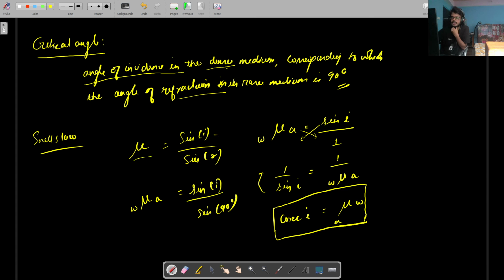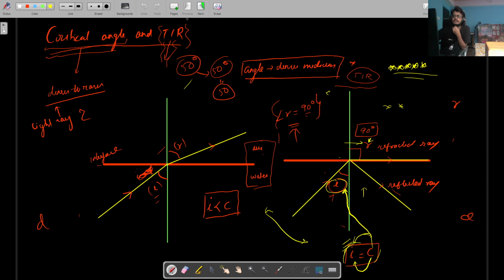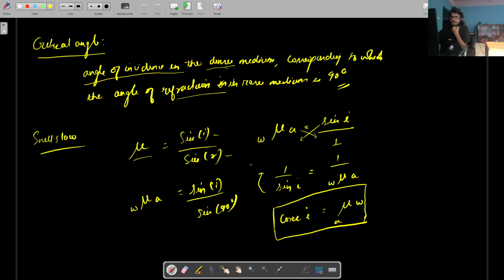So refractive index is sine I by sine R. From this case, we know that the angle of refraction R is 90 degrees, and I we don't know. So we just put sine I by sine 90, and we know sine 90 is 1. So we bring this term entirely to the denominator. So 1 by sine I is equal to 1 by the refractive index of water with respect to air. The inverse of sine is cosec. You should know this, a very simple trigonometric formula. And the inverse of the refractive index of light coming from water to air is the refractive index of light coming from air to water. This is the thing you need to know.